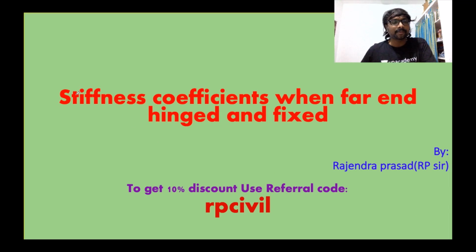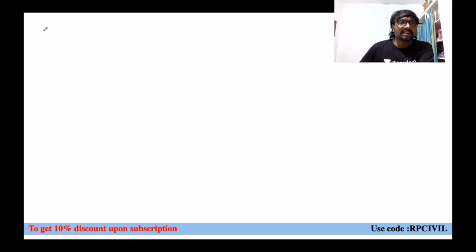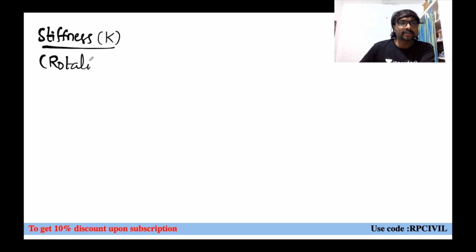And coming to this topic, stiffness coefficients when far end hinged and fixed, right? When far end is hinged, what is the stiffness coefficient? When far end is fixed, what is the stiffness coefficient? We'll calculate. First of all, what is the meaning of this stiffness? Stiffness K is nothing but, here we'll just look at which one, only rotational stiffness, right?